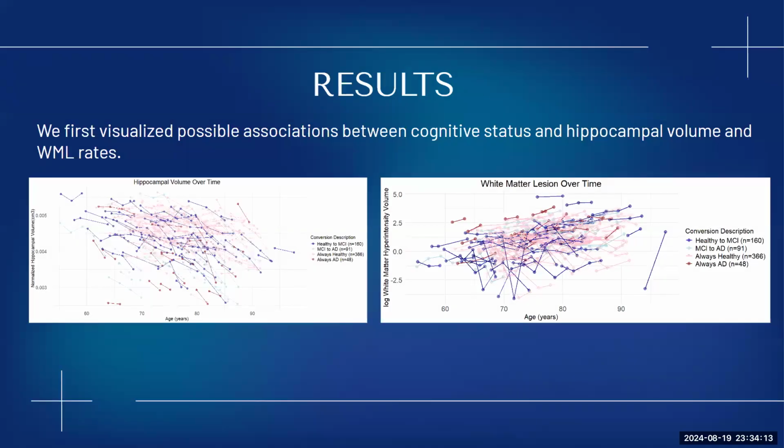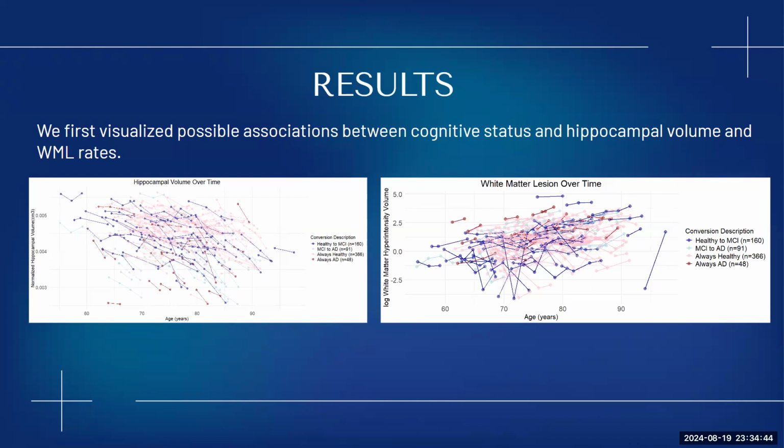So for our results, we first used visualizations in order to narrow down our statistical testing. So here are some examples of graphs that I made in RStudio. The one on the left is hippocampal volume over time. The y-axis is normalized hippocampal volume, and then the x-axis is age. In our legend, I included healthy to MCI, MCI to AD, always healthy, and always AD just as a time point